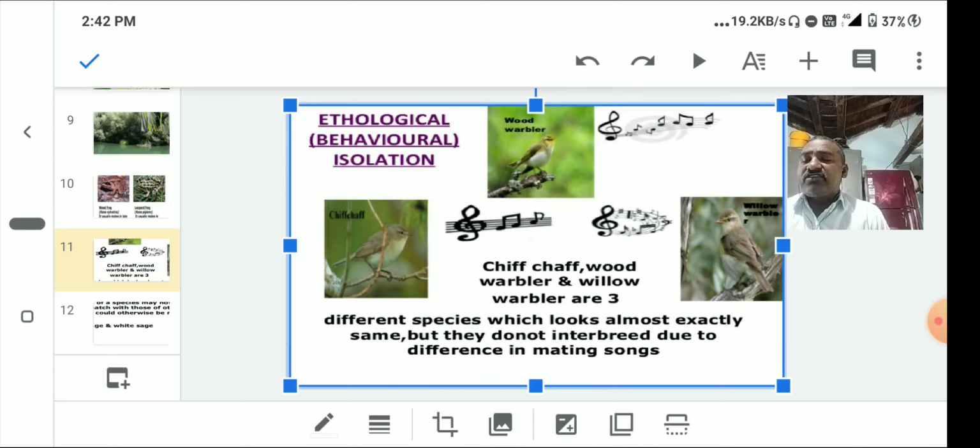So, the Hyla versicolor mating call is a short trill, loud and resonant, and Hyla femoralis is more prolonged, and thus it is between these two species' mating calls. So, there is no mating. This is about behavioral isolation.